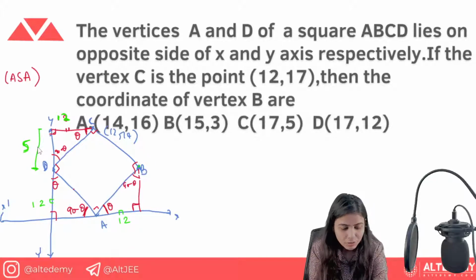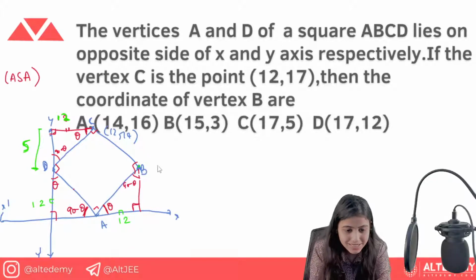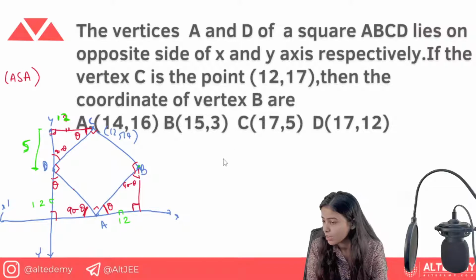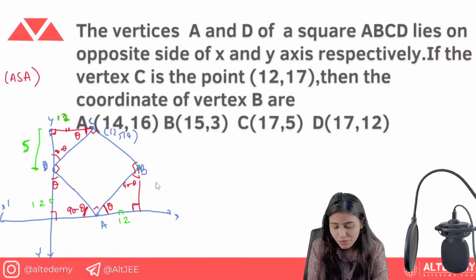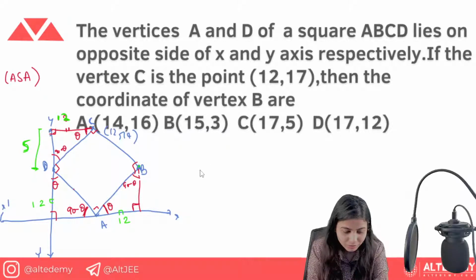You got the distance. Now what you can do more here is the point. Someone is saying 17 comma 5. This is the answer. I'm very glad that you got the answer.